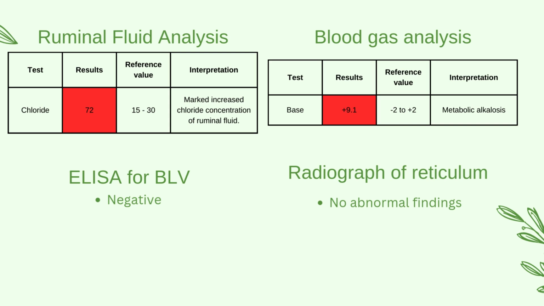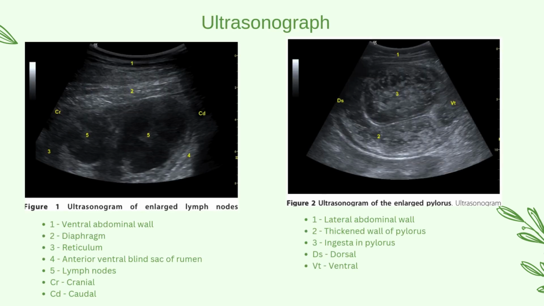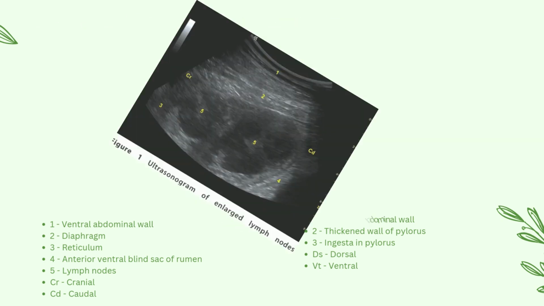ELISA for bovine leukemia virus was negative, and there was no abnormal finding on the reticulum radiograph. The left ultrasound image shows two enlarged hypoechoic lymph nodes close to the reticulum, while the right ultrasound image shows spirals of abomasum extended to the cranial flank region at the level of the costochondral junctions. The abomasal ingesta can be seen, and the wall of the abomasum was thicker than normal.